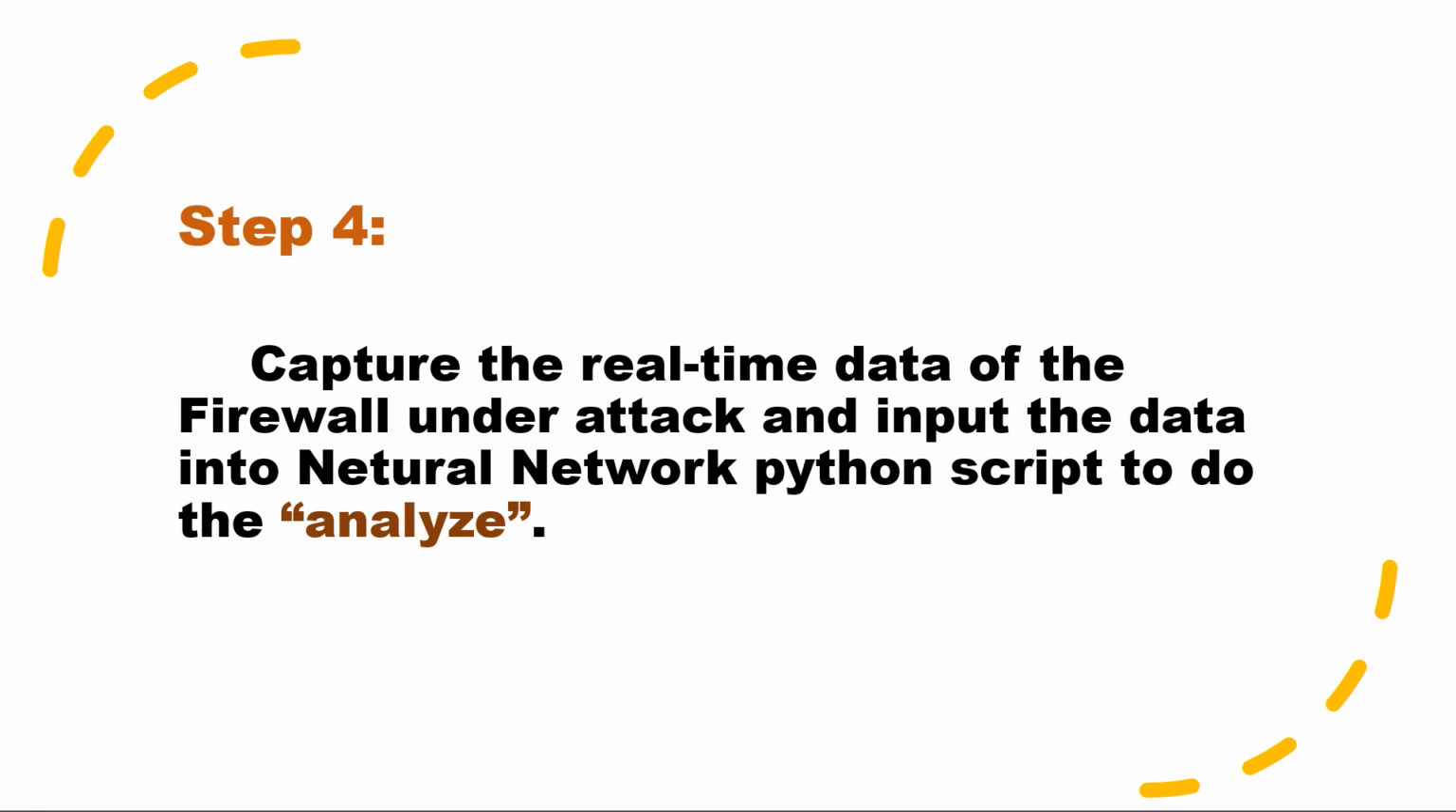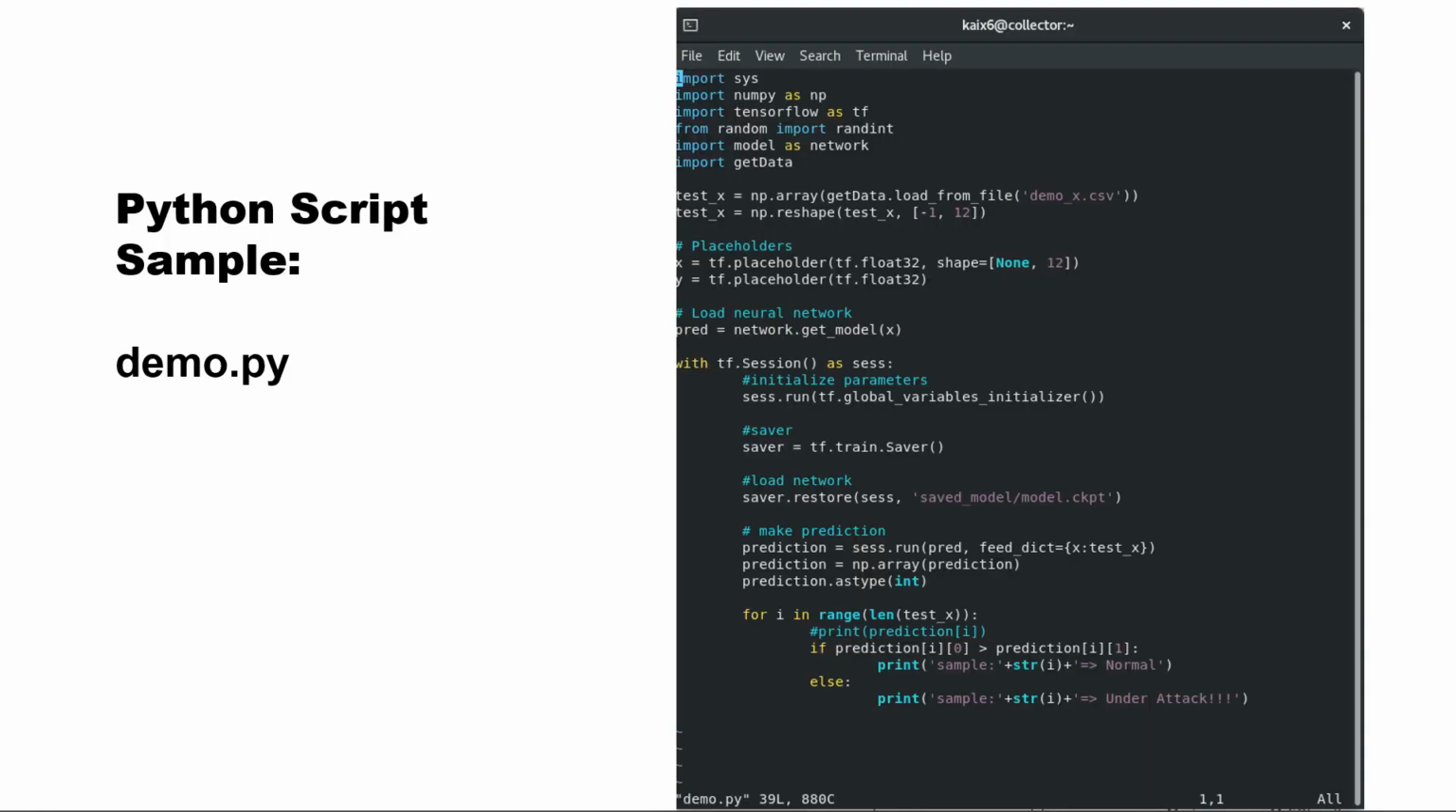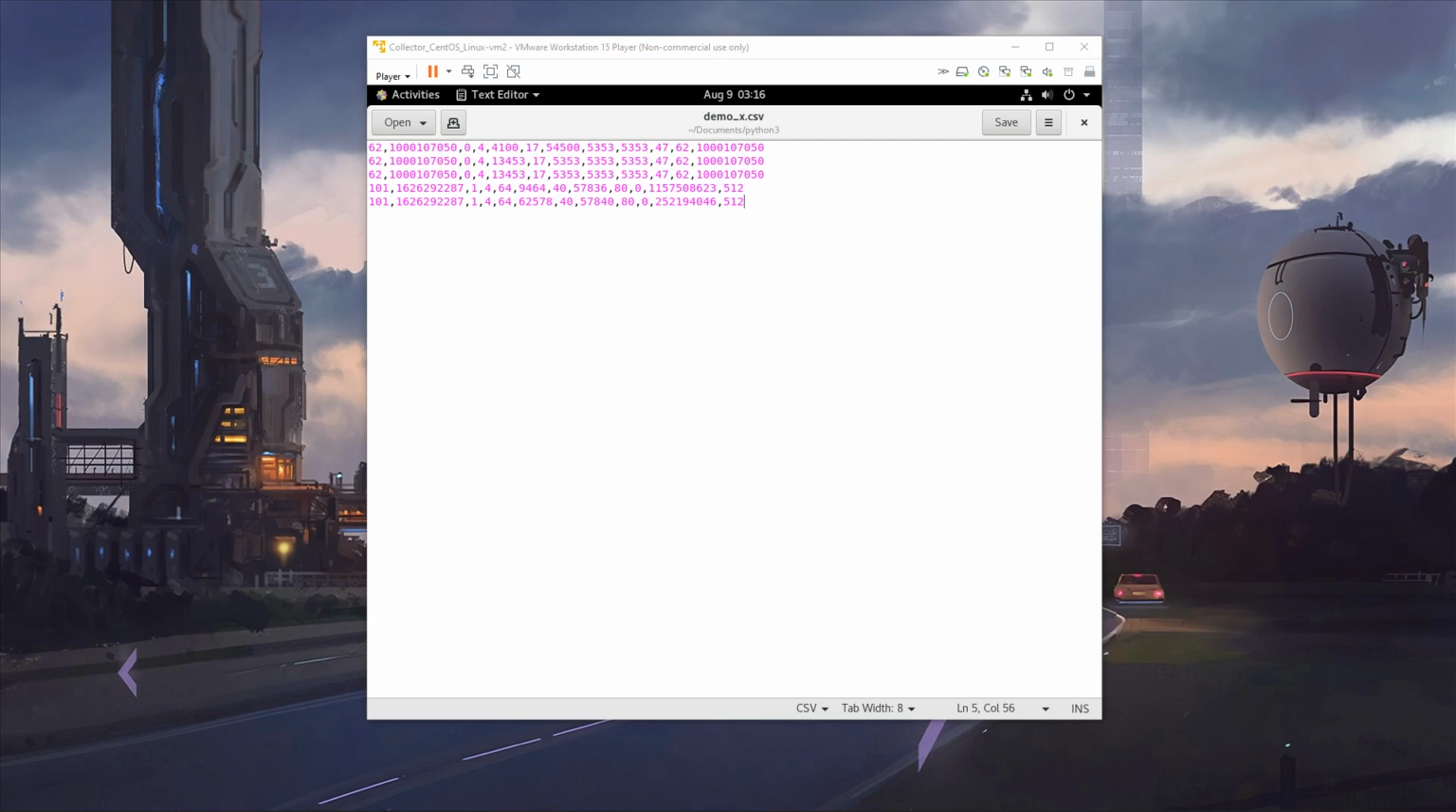Step 4. I will capture the real-time data of the firewall under attack and input the data into the neural network Python script to do the analysis. This is a sample of the Python script that I wrote for the data analysis. I also have prepared sample data which I captured before on the firewall under attack. So I will use this data to do the analysis.